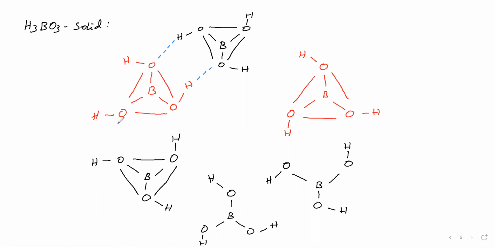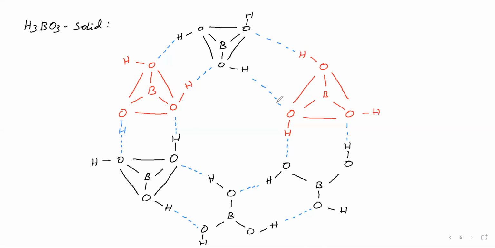Here we write hydrogen like this, and we give hydrogen bonding like this, in this place, and in this place, and here, one hydrogen bond after another. Okay, we have given hydrogen bonding.